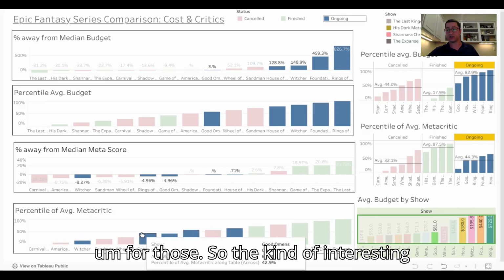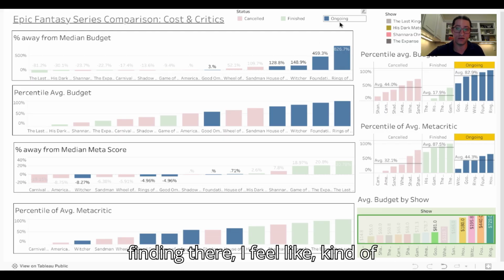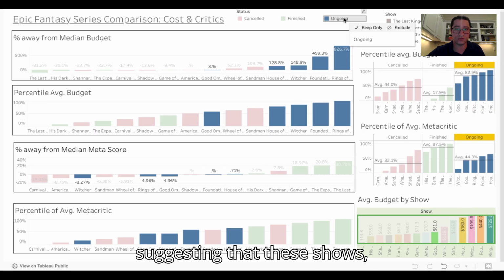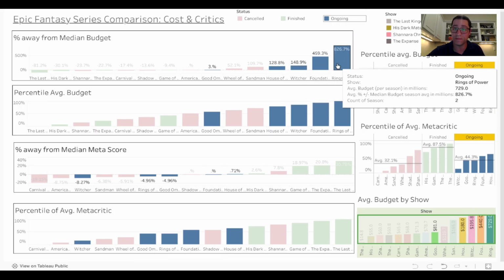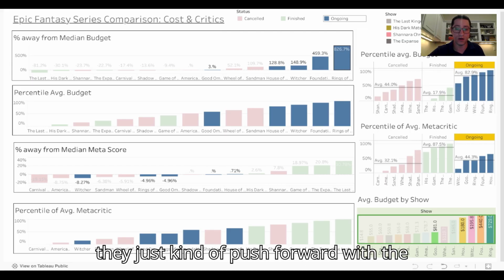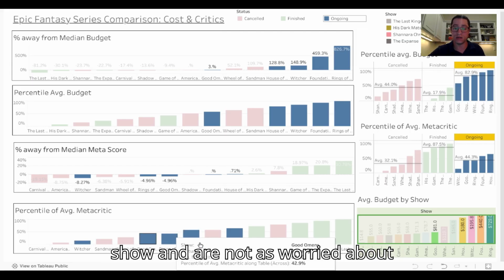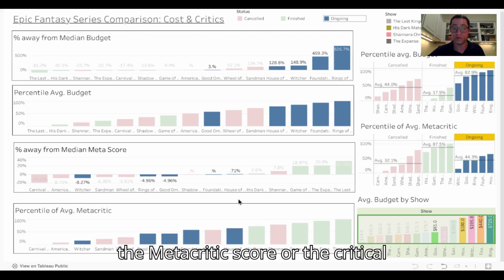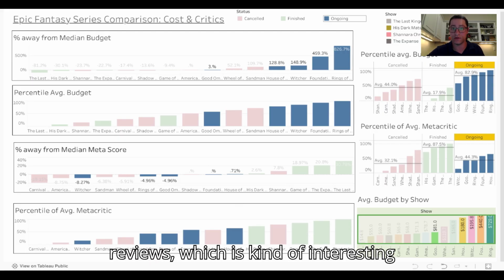The interesting finding there, I feel, is that if the budget's really high, they just push forward with the show and are not as worried about the Metacritic score or the critical reviews.